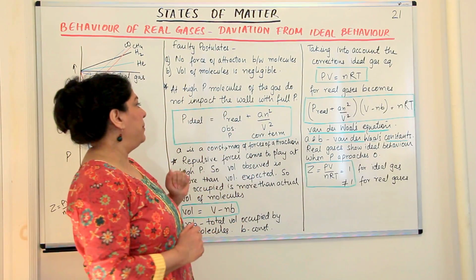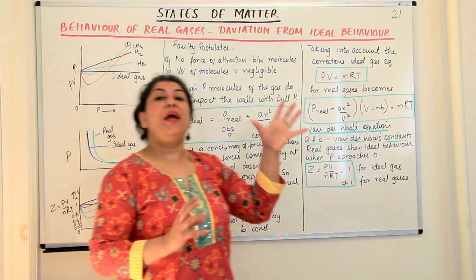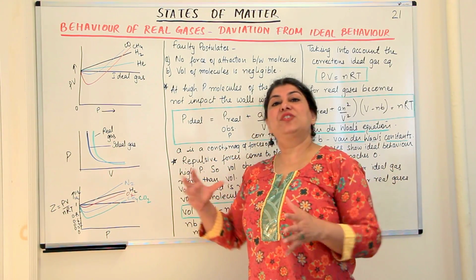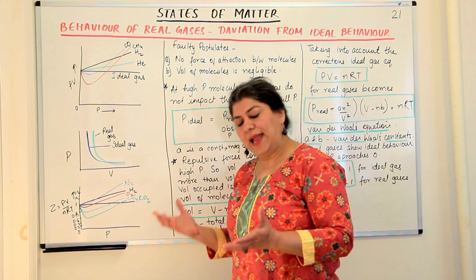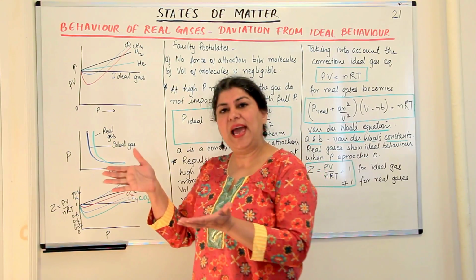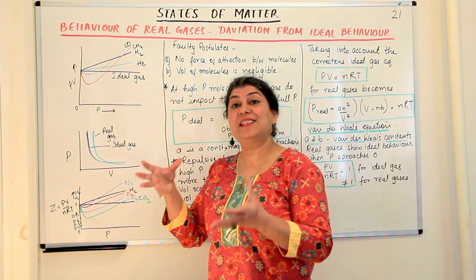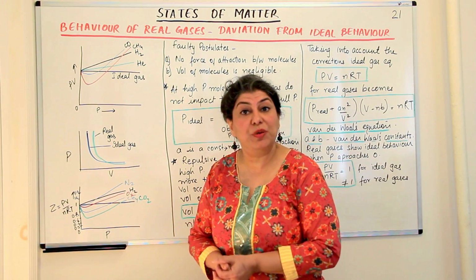So let us take them one by one. The first postulate that was wrong was that no force of attraction exists between the molecules. If there was no force of attraction between molecules, can you imagine, could we have liquefied gases? Could we have gases turn into liquids and stay like that because there is attraction between molecules?